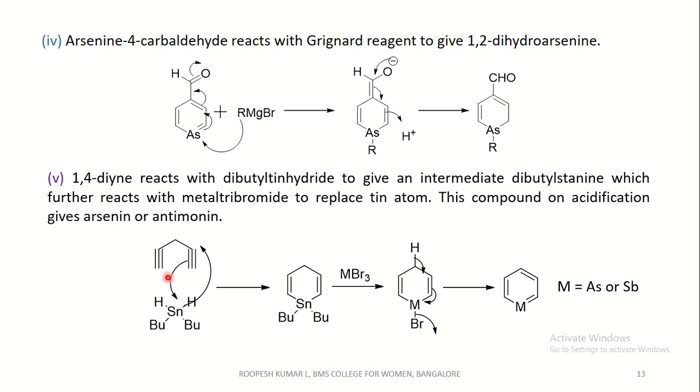This triple bond attacks this tin with the subsequent transfer of hydrogen here to form the intermediate dibutyl stannine. This reacts with metal tribromide; the metal may be either arsenic or antimony, and on subsequent acidification we get either arsenine or antimonine.